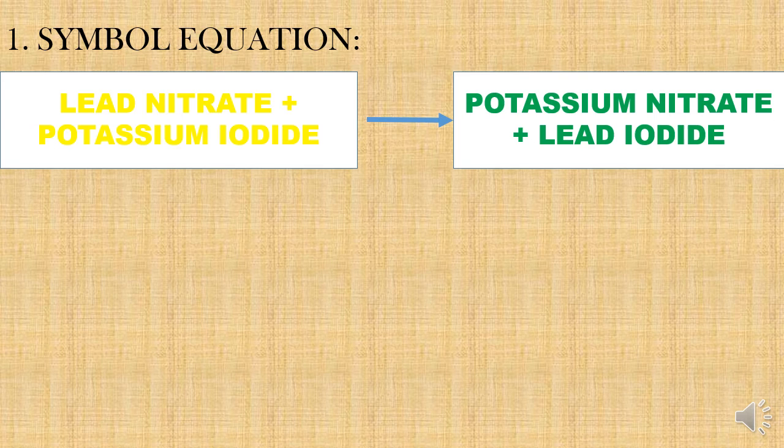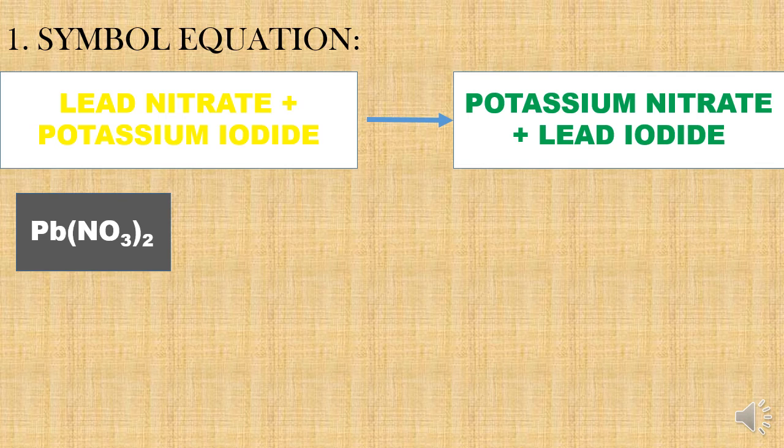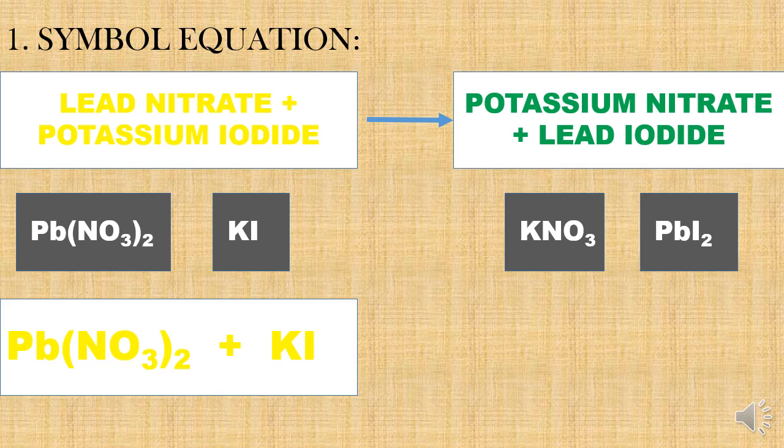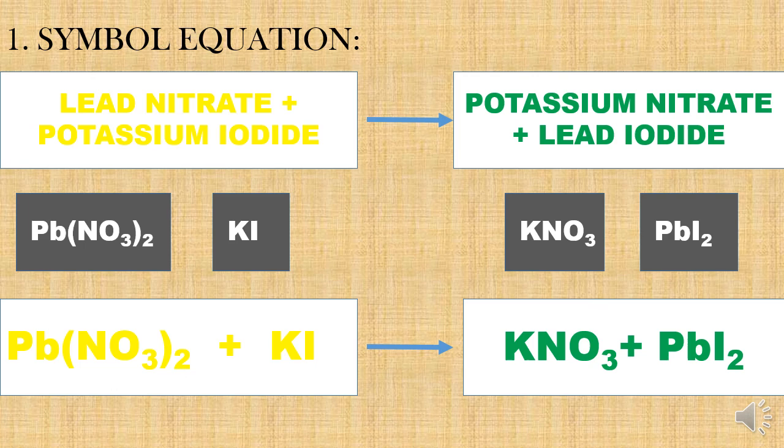Here, the reactants are lead nitrate and potassium iodide, and their formulae are Pb(NO3)2 and KI respectively. The formula of the product potassium nitrate is KNO3 and lead iodide is PbI2. So, the symbol equation for this reaction will be Pb(NO3)2 plus KI, arrow, PbI2 plus KNO3.